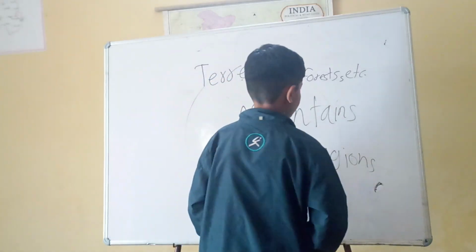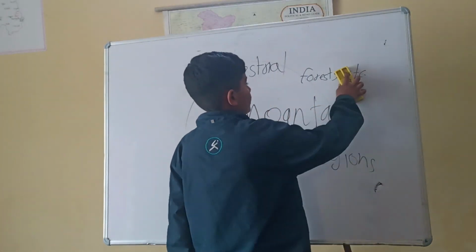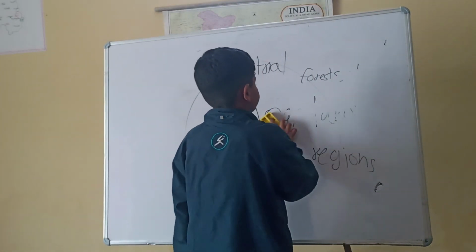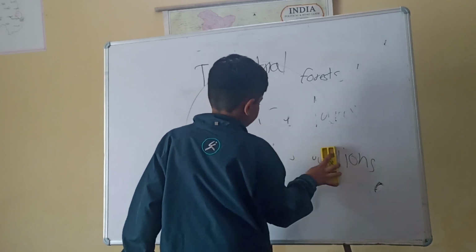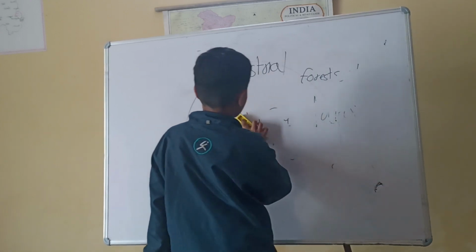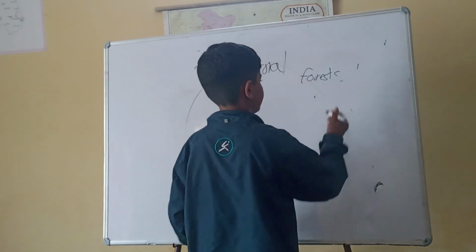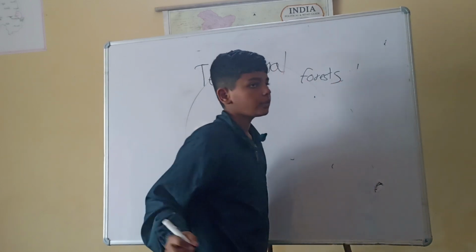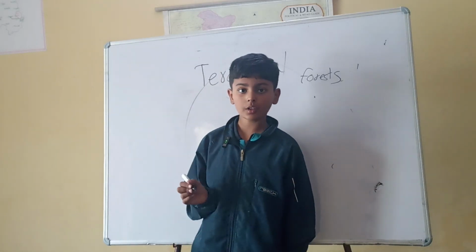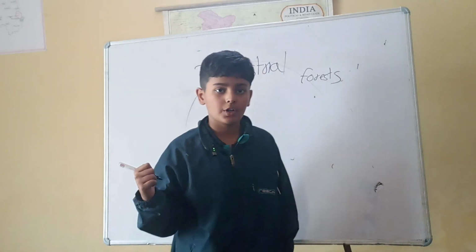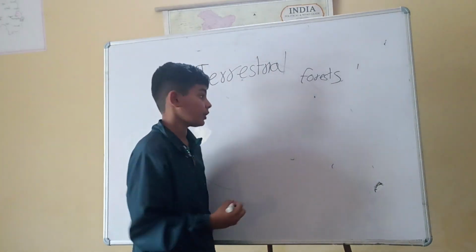So let's start with forests. Forests are home to 80% of the terrestrial animals, like forest animals.